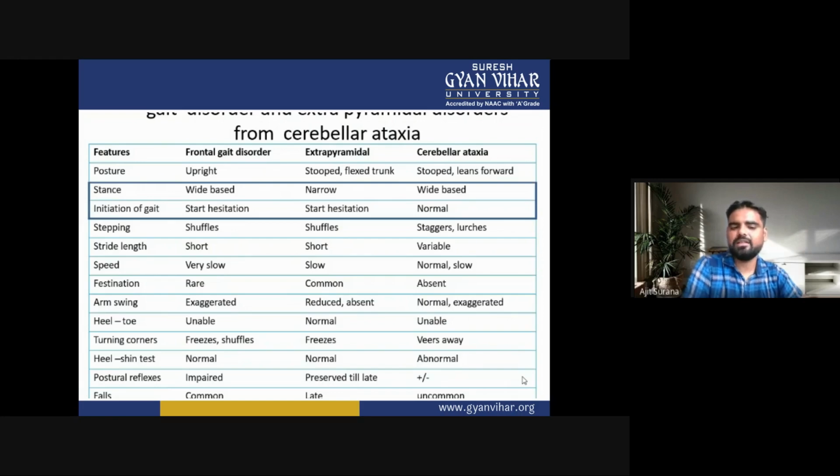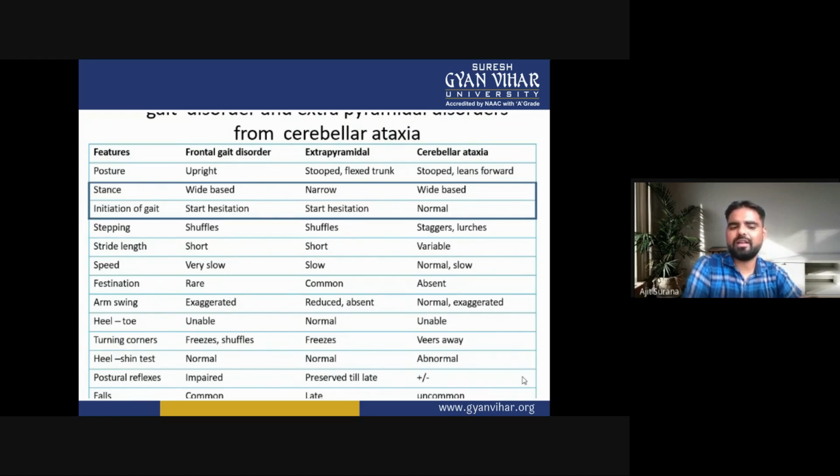Now the heel-shin test. In frontal gait disorder, it is normal. In extrapyramidal, it is normal as in frontal gait disorder, and in cerebral ataxia, it may be abnormal.